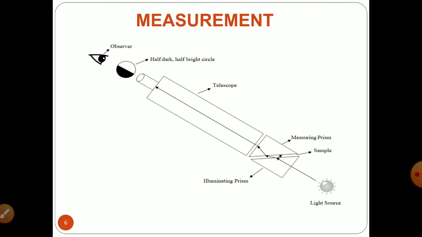There are different types of refractometers, like the Abbe refractometer, the Pulfrich refractometer, or the immersion refractometer. The most common laboratory scale refractometer used is the Abbe refractometer, which has the advantage that it is very compact and thereby occupies very little space, with ease of handling.